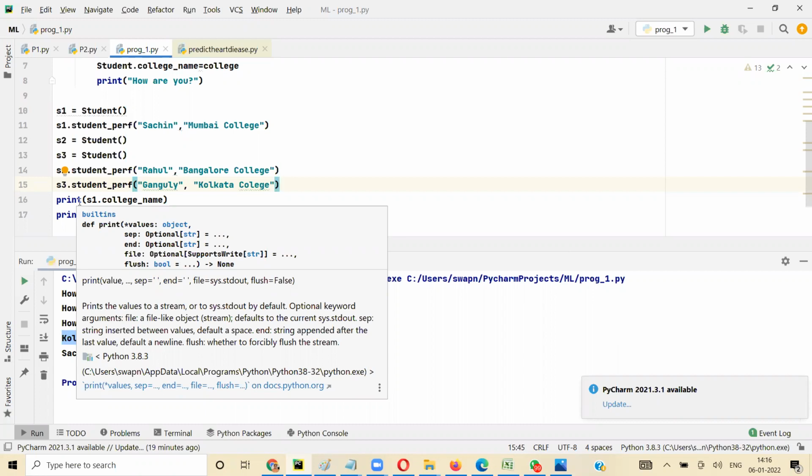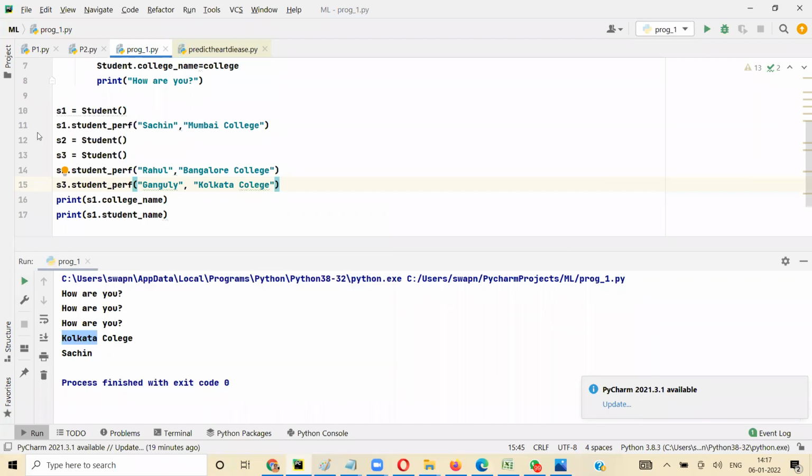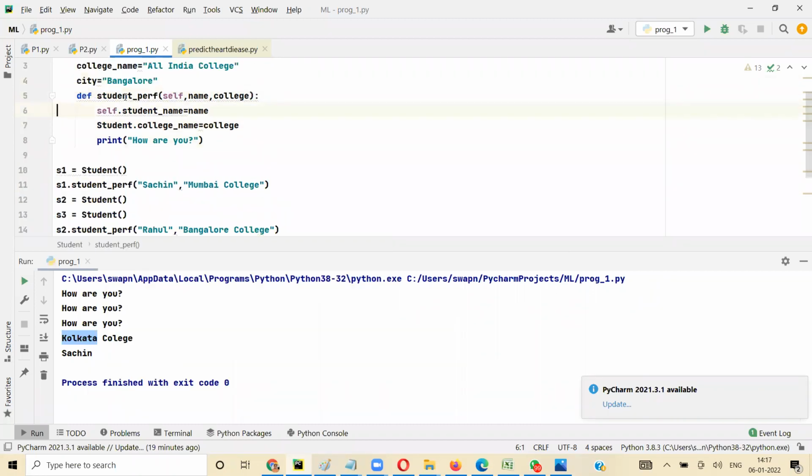Now, you can create a class level method also, a class level function. So we have seen the 3 now, right? Self dot student name is object level, and its value gets duplicated. So when I say S1 dot student name, it is different. S2 dot student name is different. S3 dot student name is different. Class level variables are not duplicated. So S1 dot college name is the same as S2 dot college name, the same as S3 dot college name.